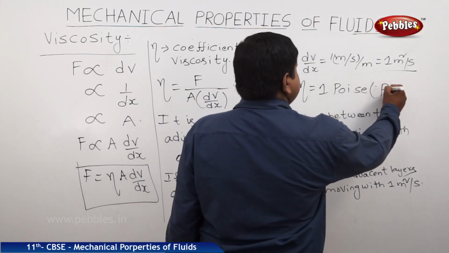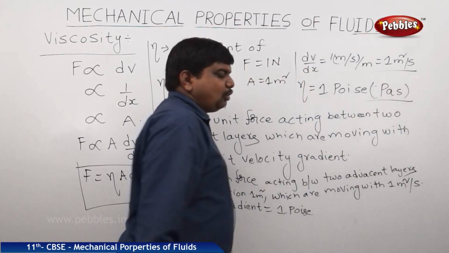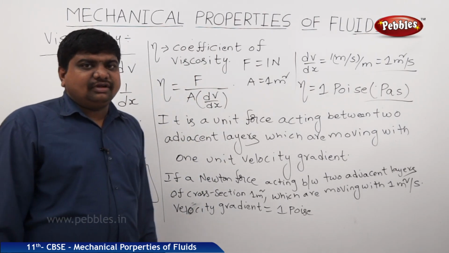So its symbol is PAS. So poise is the SI unit of coefficient of viscosity.